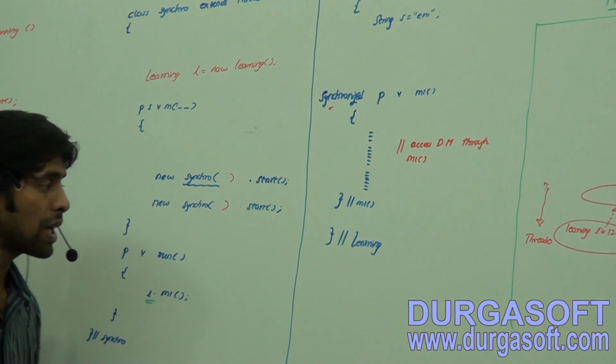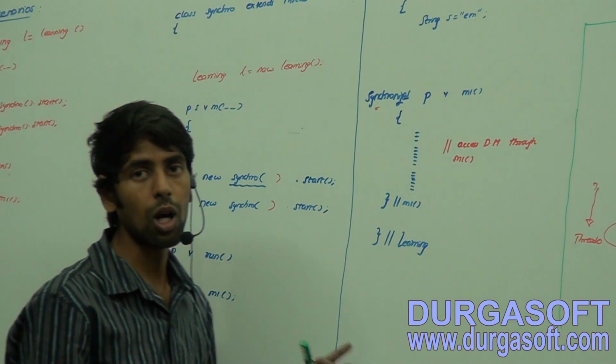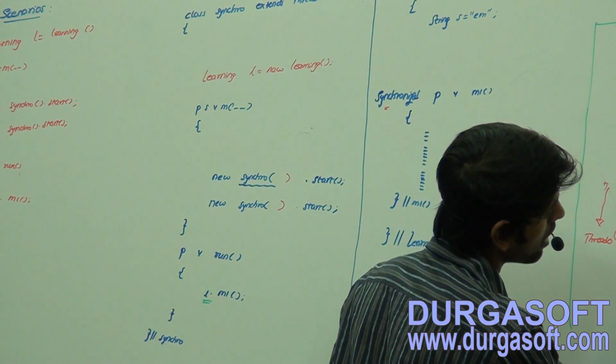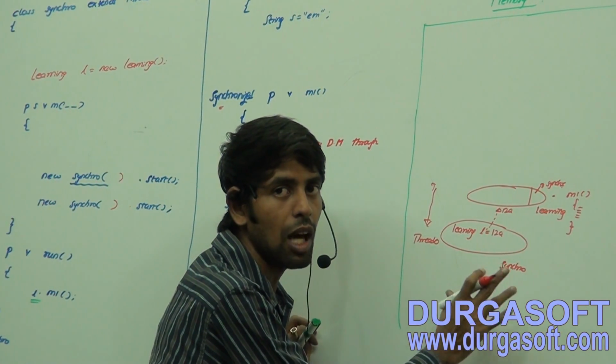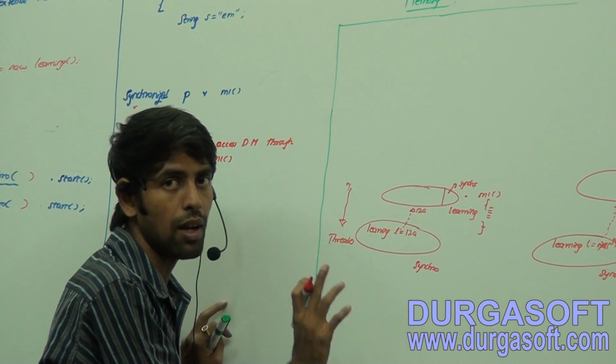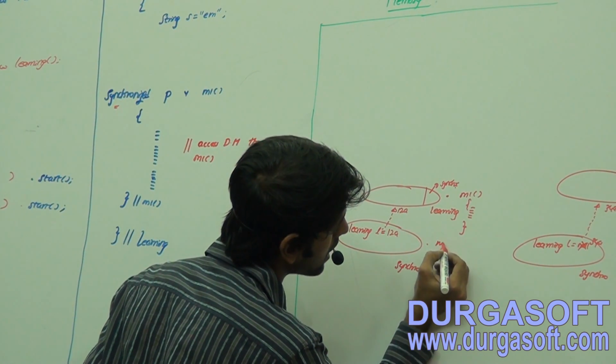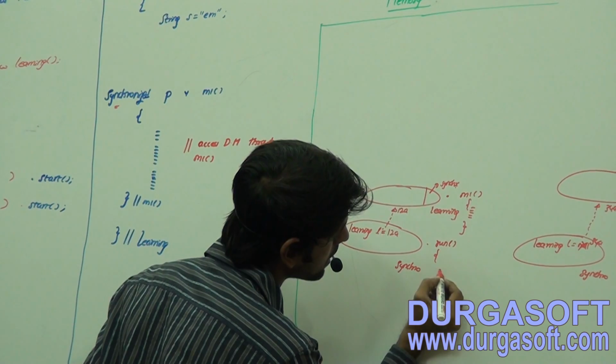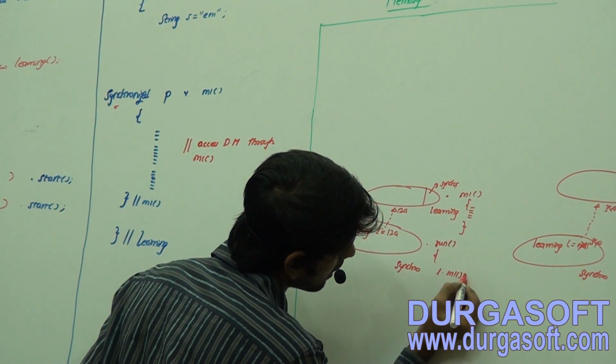Which instance service are we having? The run method, okay, which is a normal instance method. So think that it is not a synchronized area, that is dummy, a normal instance area, a non-synchronized area, okay. Now here it will associate which method? It will get associated with the run method, calling L.M1, okay.